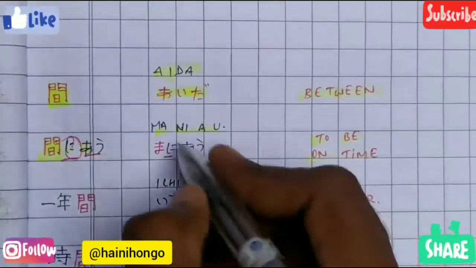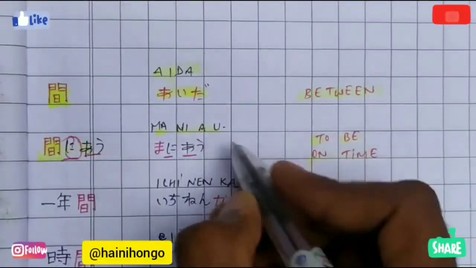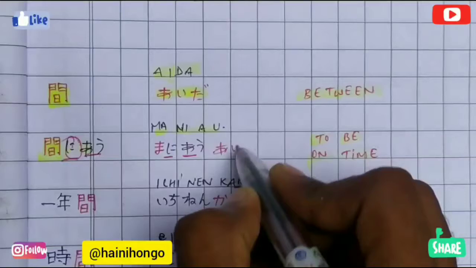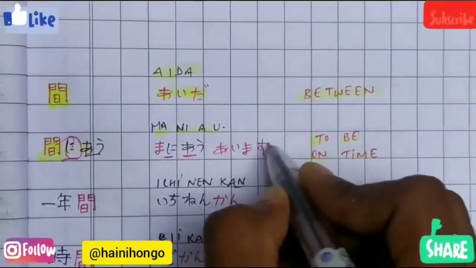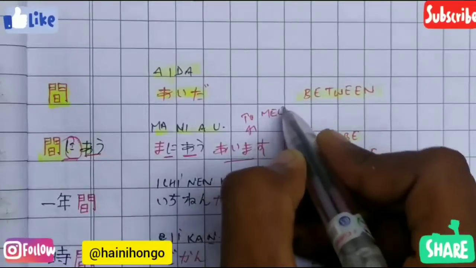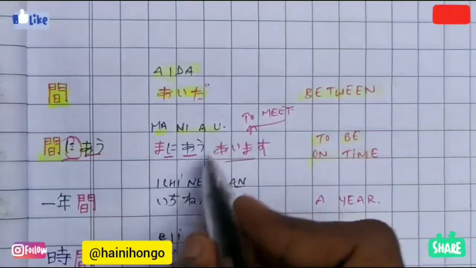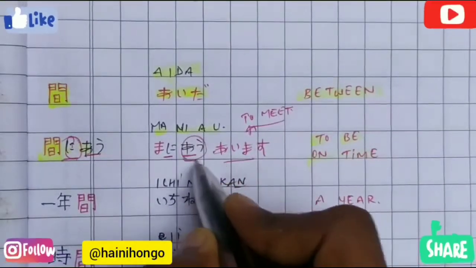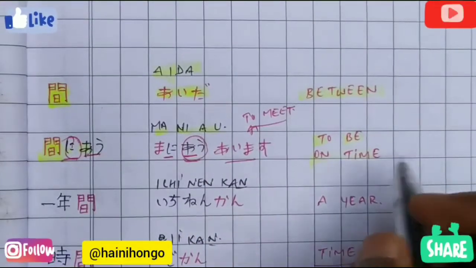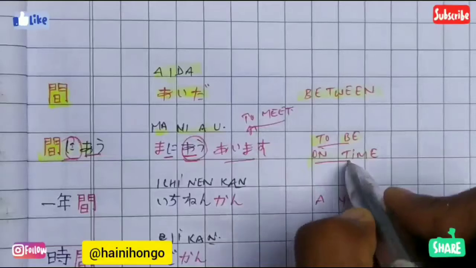Ni is a particle and au is a dictionary form of aimasu, which means to meet. We have already learned how to make dictionary form. I'll drop the link in description as well. So ma ni au means to be on time.